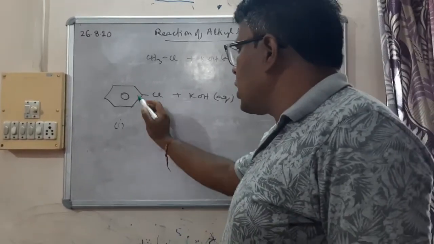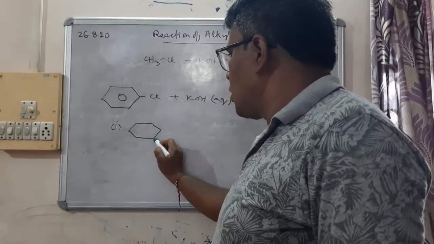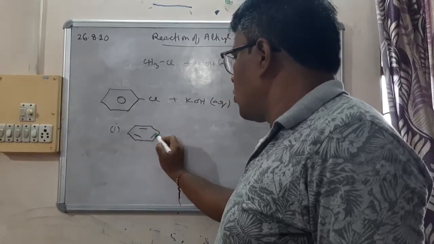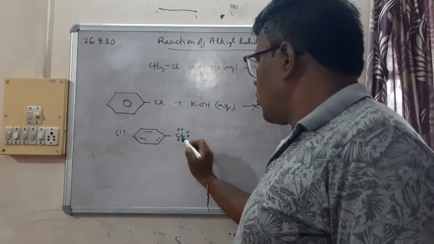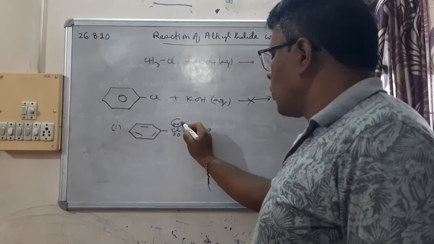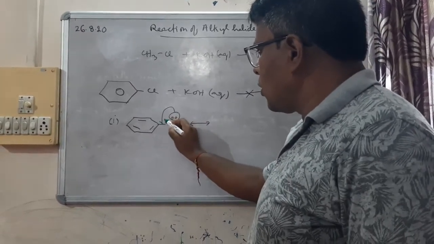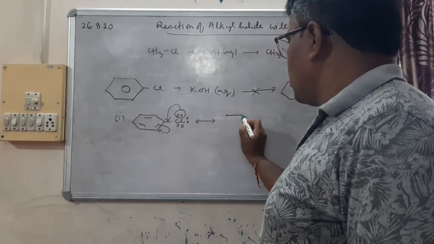So let us quickly draw the resonance structure of this compound. This lone pair will come here. This electron will come over this one.